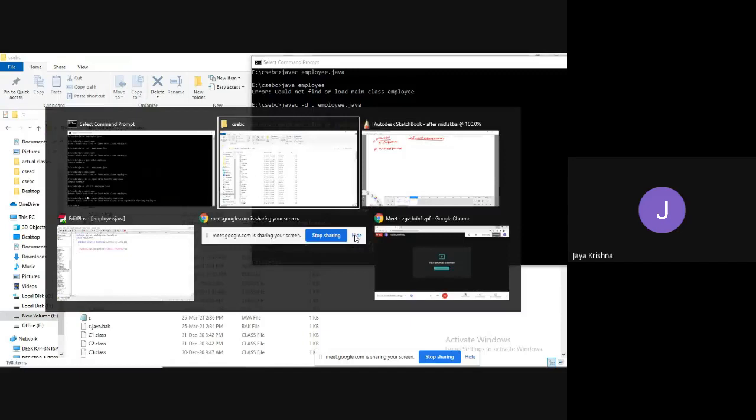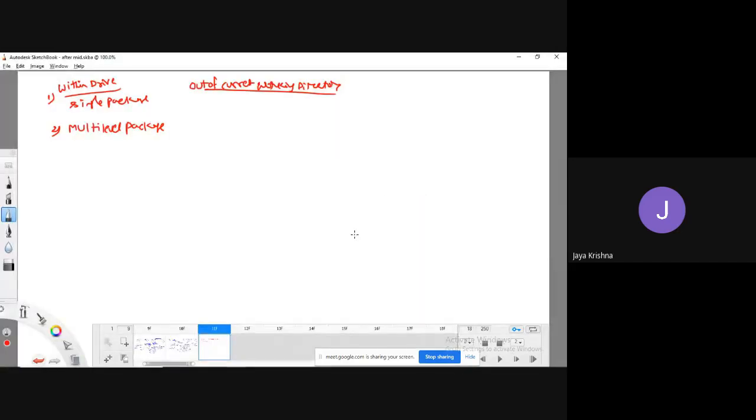So if you want correct execution, I have one solution, which is a blind approach. What is that blind approach? Wherever the class file is, I can move to that location and execute there itself.